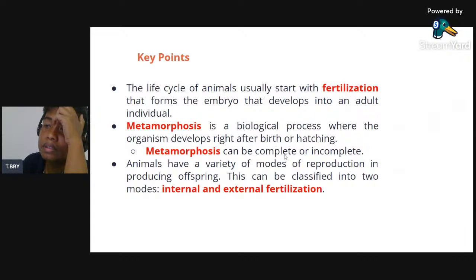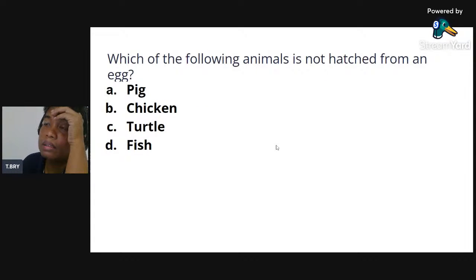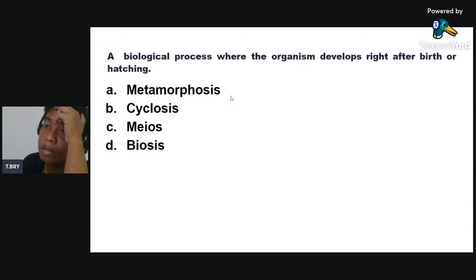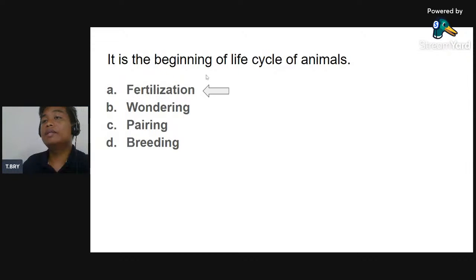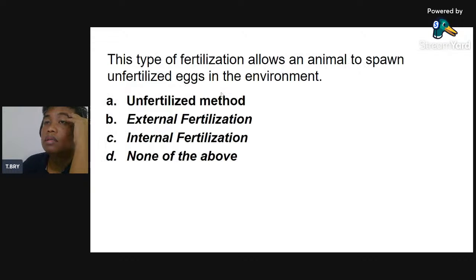Okay, so these are the key points. And then now, which of the following animals is not hatched from an egg? So ang pig. A biological process where the organism develops right after birth or hatching. Tawag na to na metamorphosis. Okay, it is the beginning of life cycle of animals? Fertilization. Pag nanay fertilization, mag-start ang life. This type of fertilization allows an animal to spawn and fertilize eggs in the environment. Tawag na to ana external fertilization. So kung asa for example na ang frog, di ba?